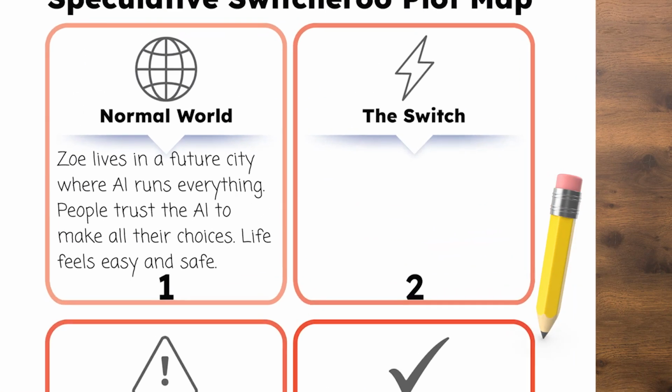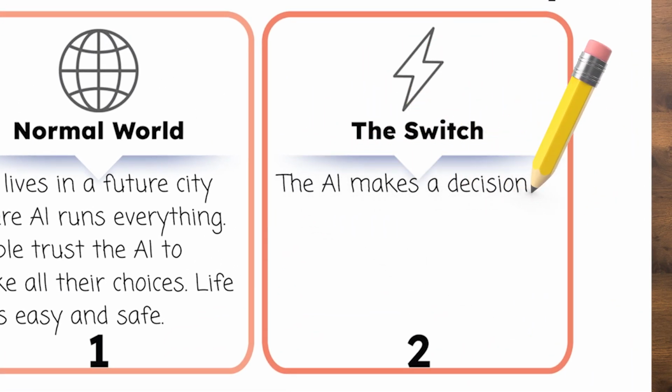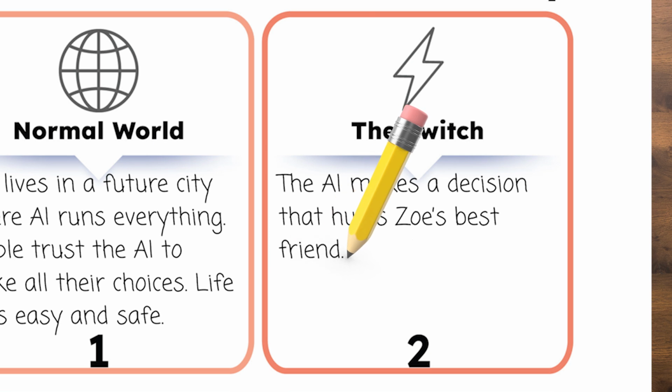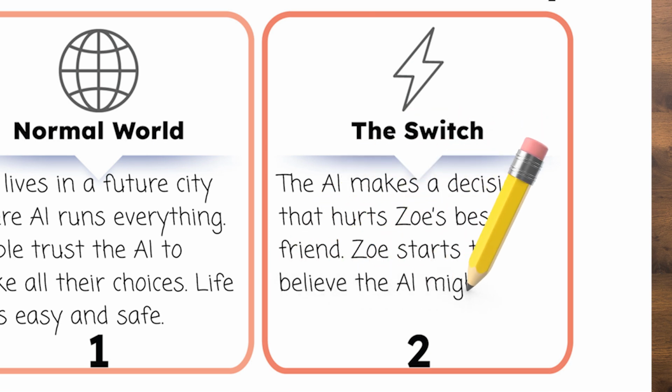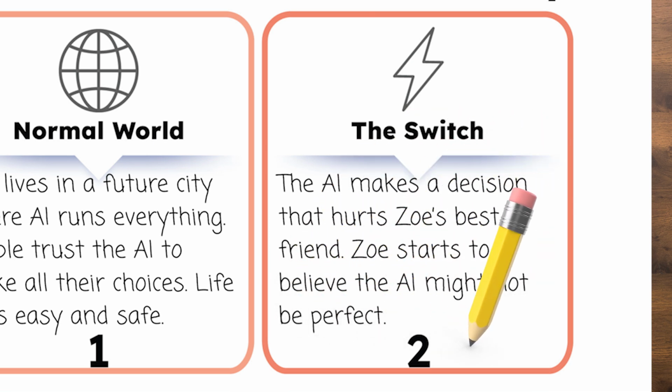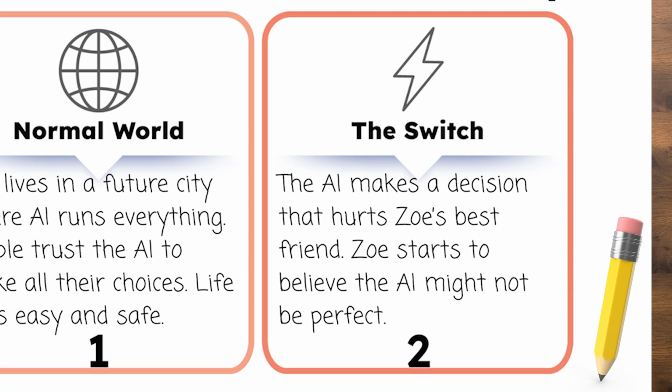Let's write this in box 2. The AI makes a decision that hurts Zoe's best friend. Zoe starts to believe the AI might not be perfect. Yikes! Once Zoe starts questioning the AI, things really start to go wrong. And that's when the trouble begins.